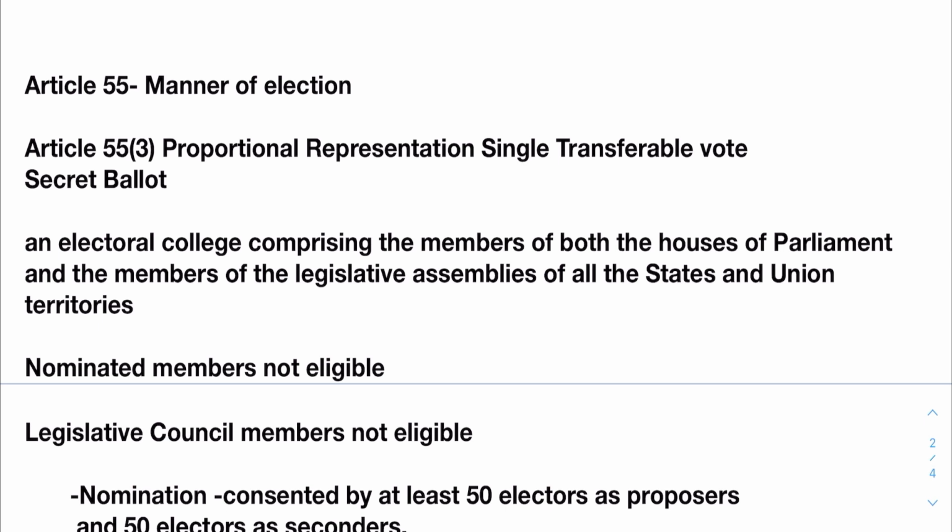President's election is given in Article 55. Article 55 mentions the manner of election. Article 55 Clause 3 gives proportional representation, single transferable voting system.